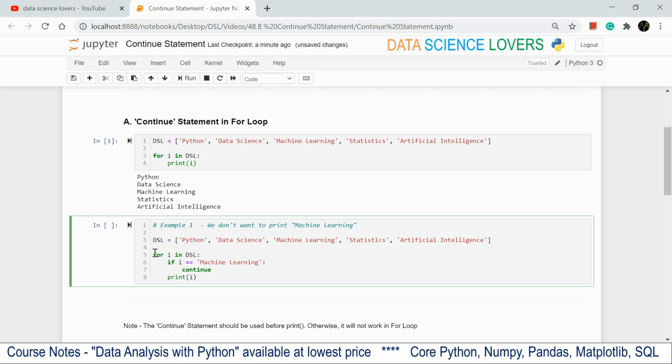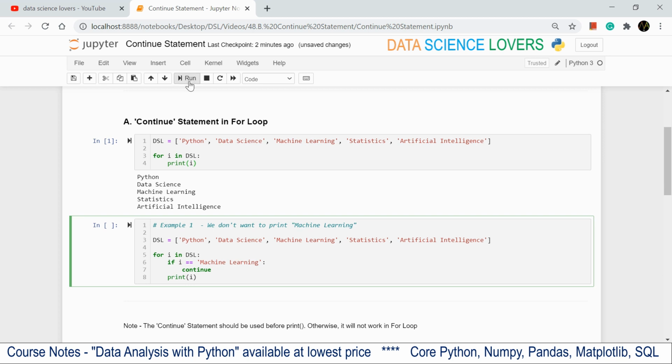Now if you see here, I have used a simple for loop, and i is our iterable. It will iterate over each element of this sequence one by one. And when it reaches machine learning, it will jump over this element, meaning it will skip this element and print the next element.